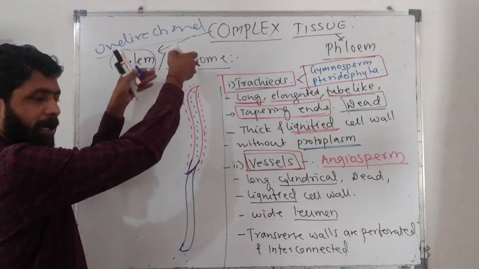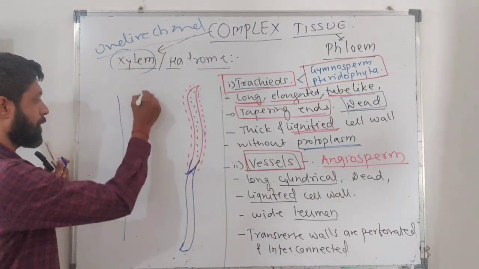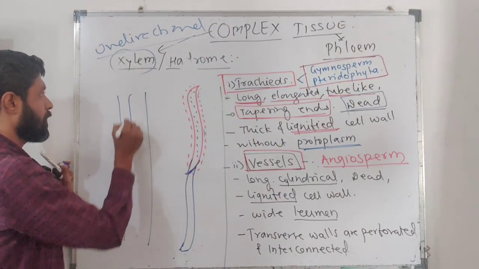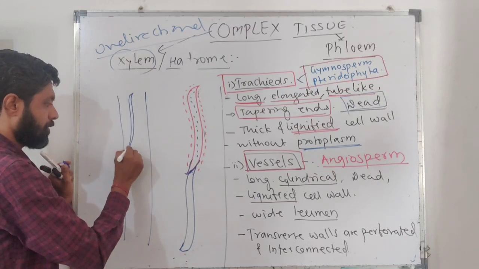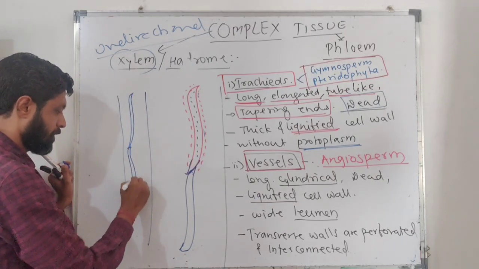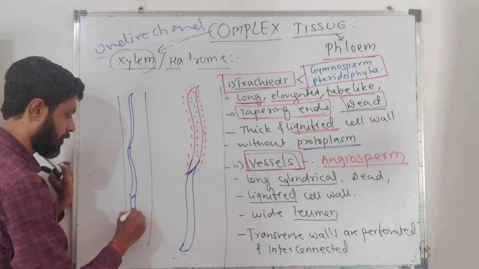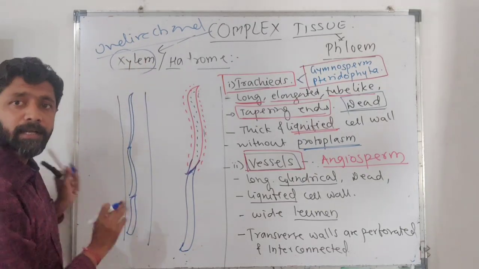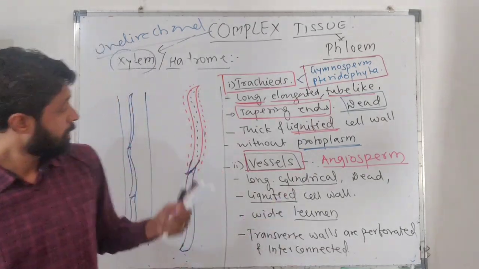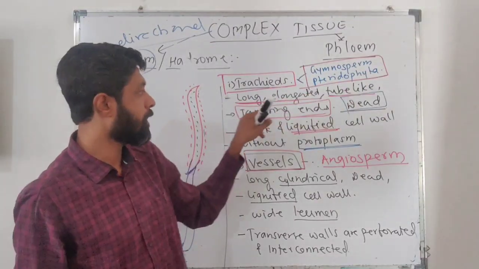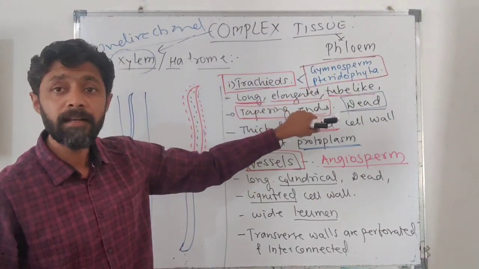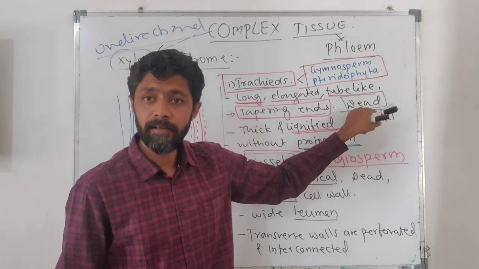So likewise in the entire plant body, suppose this is your stem, and here there is the presence of one trachea, then another trachea, then another trachea. So likewise, tracheae will go on arranging inside a plant body. These tracheae are long, elongated, tube-like, with tapering ends. Their ends are tapering, and these cells are dead.